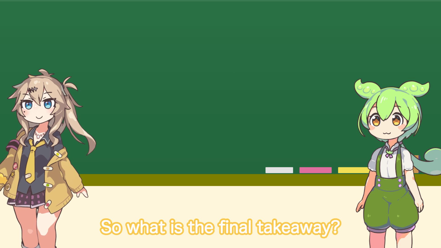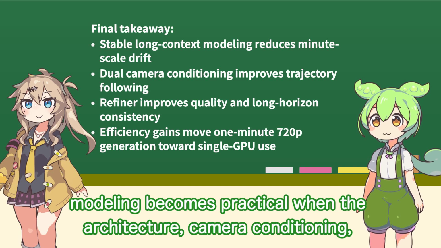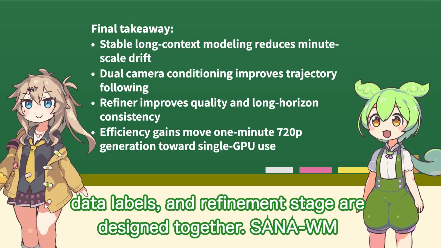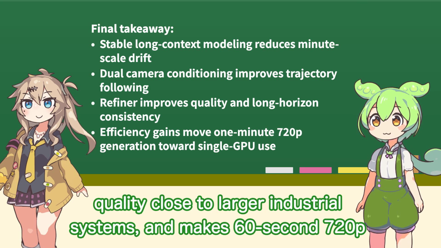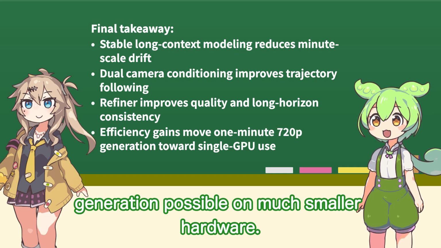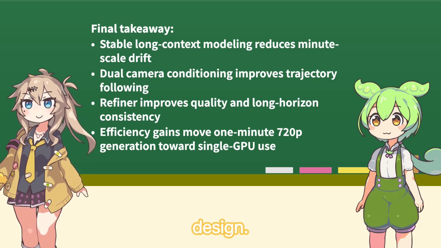So what is the final takeaway? The paper's central claim is that minute-scale controllable world modeling becomes practical when the architecture, camera conditioning, data labels, and refinement stage are designed together. SANA-WM improves action following over prior open-source baselines, keeps visual quality close to larger industrial systems, and makes 60-second 720p generation possible on much smaller hardware. That makes the result feel less like one trick, more like a full system design. Exactly.